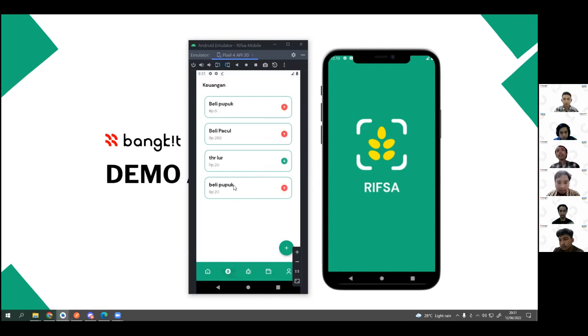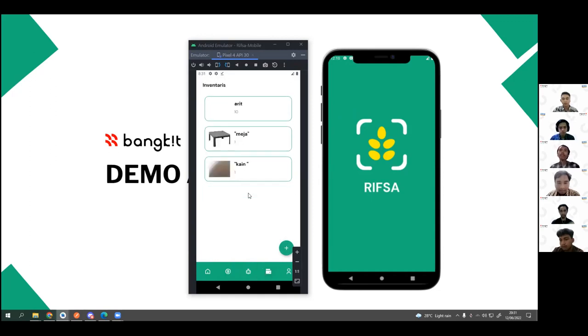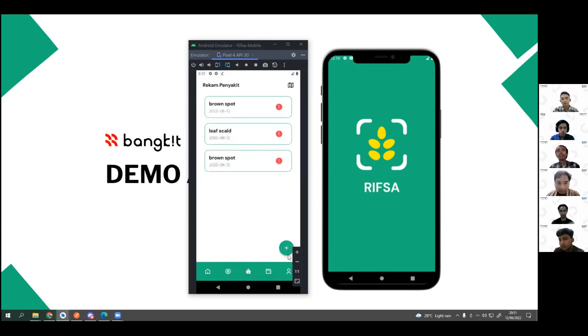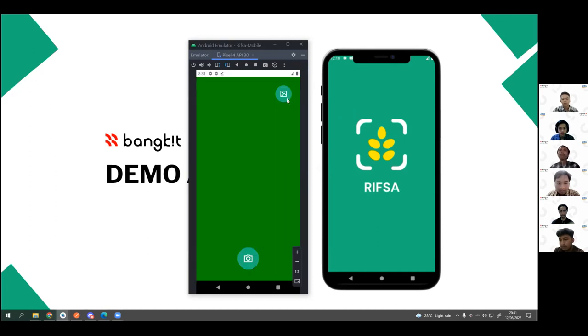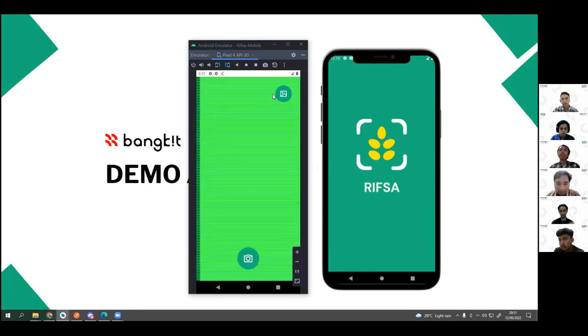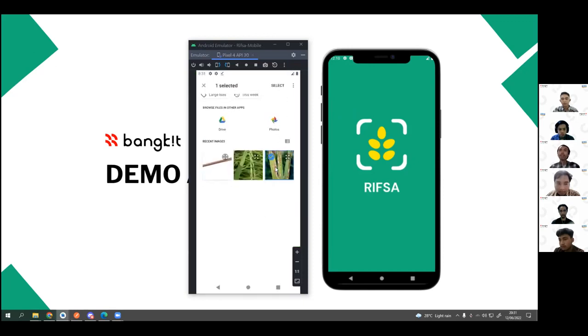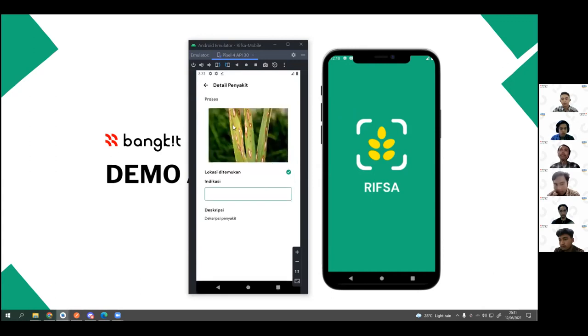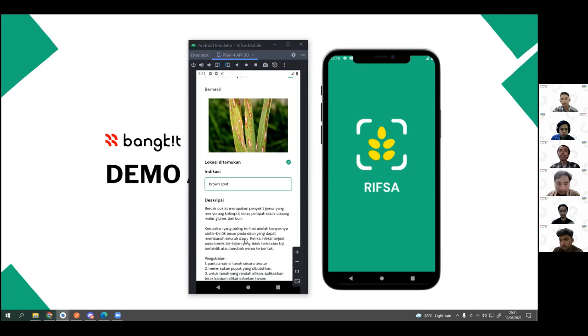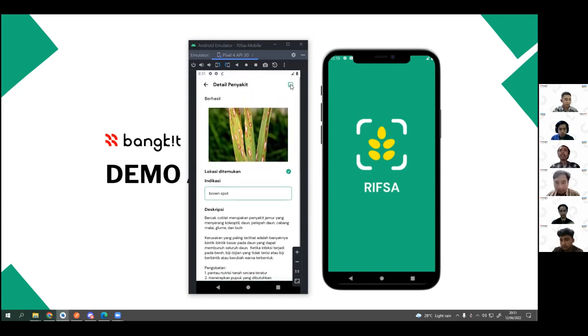And the second page is the financial page, similar to the harvest, but it needs some type. And the inventory is similar to the financial, but needs some image. And the main feature is the record. We need some image that has disease. I have brown spot here. You can test, and it will be processed and will indicate that it is brown spot, with description and the treatment, and we can save.